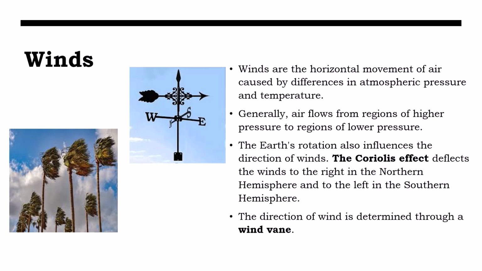Another factor of weather is wind. Winds are the horizontal movement of air caused by differences in atmospheric pressure and temperature. Generally, air flows from regions of higher pressure to regions of lower pressure. The Earth's rotation also influences the direction of wind. The Coriolis effect deflects the winds to the right in the northern hemisphere and to the left in the southern hemisphere. The direction of wind is determined through a wind vane.